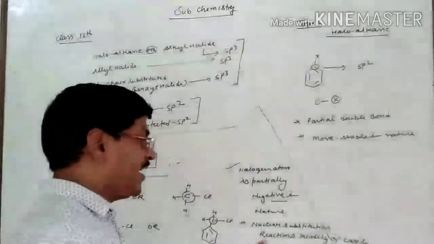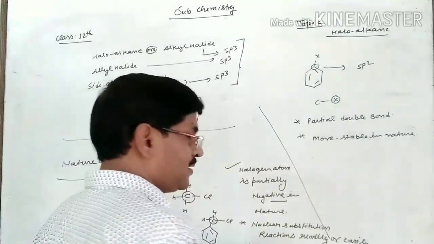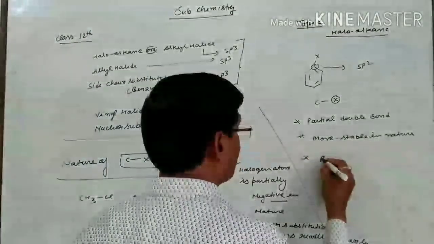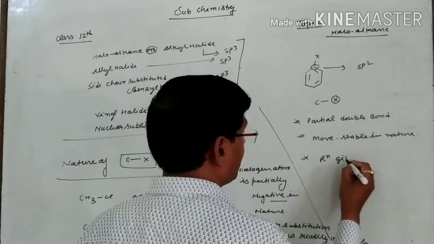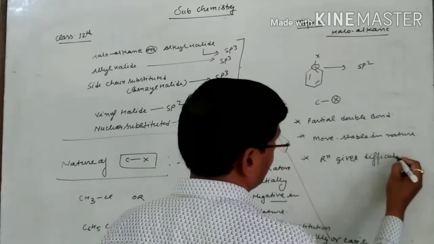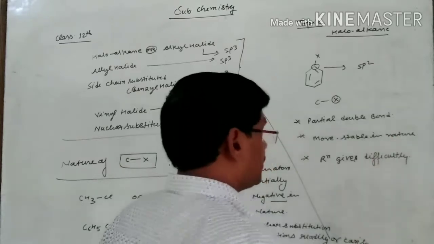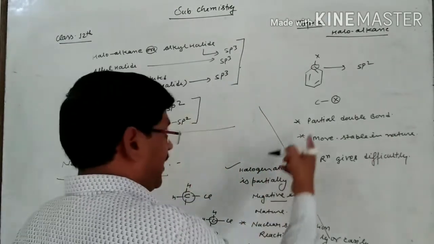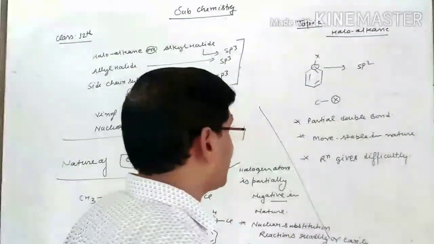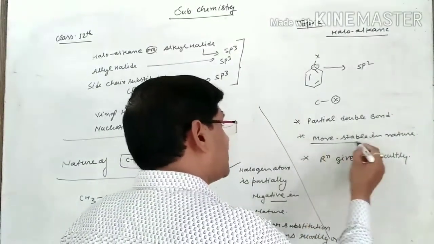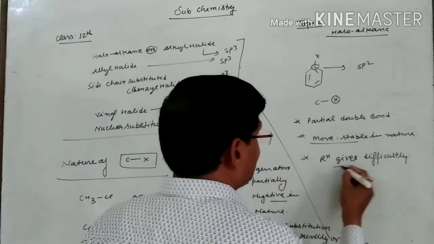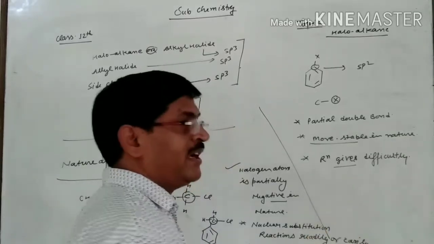If this one is more stable, it means the reaction occurs with difficulty. So remember, in this the halogen atom has partial double bond character, and this makes this structure more stable, and due to this, this gives reactions but very difficultly.